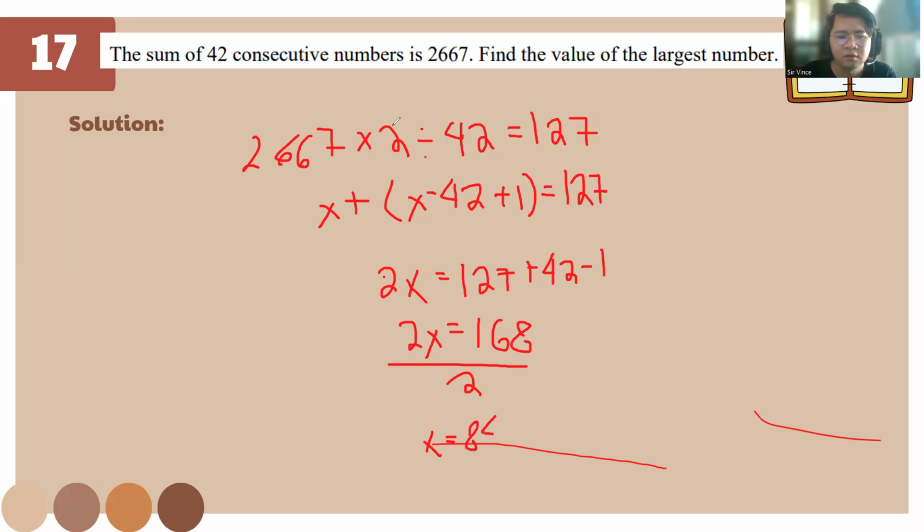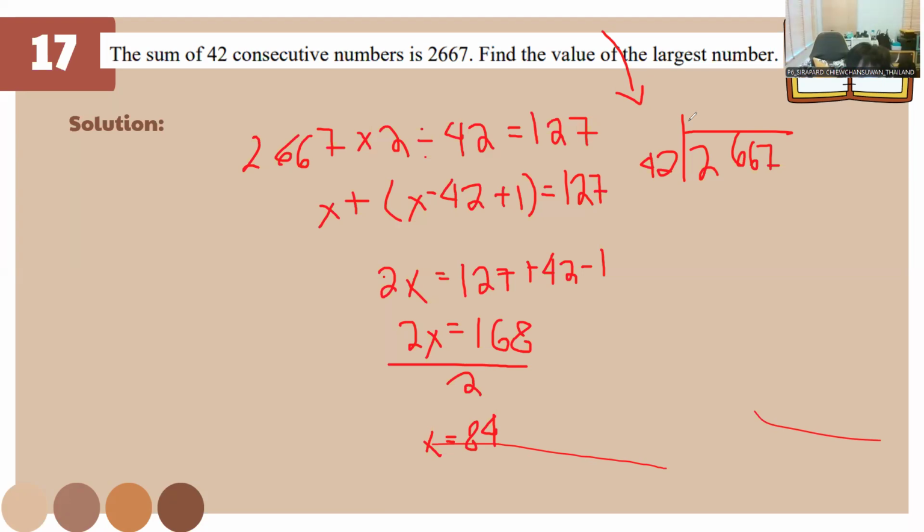But you can also use what you prefer. This 2667 divided by 42? Class, you prefer this method? Correct me if I am wrong. If that's what makes it an easy number for you, then we find the average.